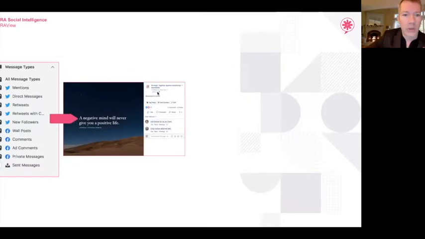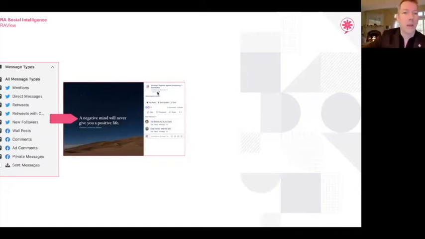So here's a great example. This is a post on one of our communities. We host a community called Stronger Together Against Ankylosing Spondylitis. We have about a dozen communities right now that are indication specific under the Stronger Together Against brand. And we posted this image, "negative mind will give you a positive life." Well, if you look carefully, you can see "so true," and then somebody posted "mind over pain."